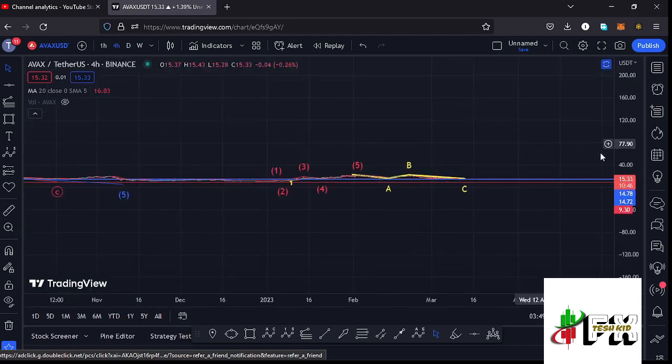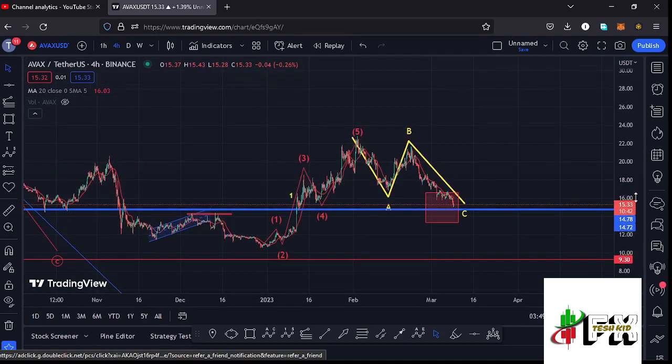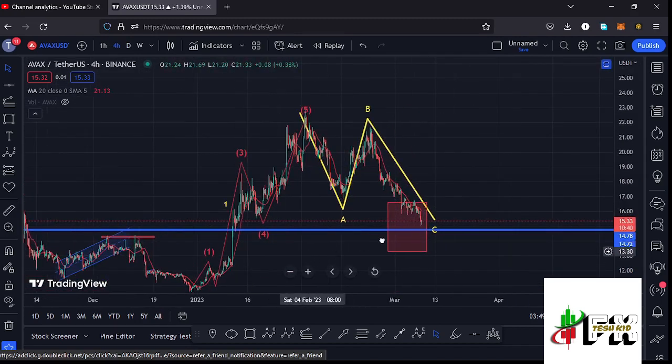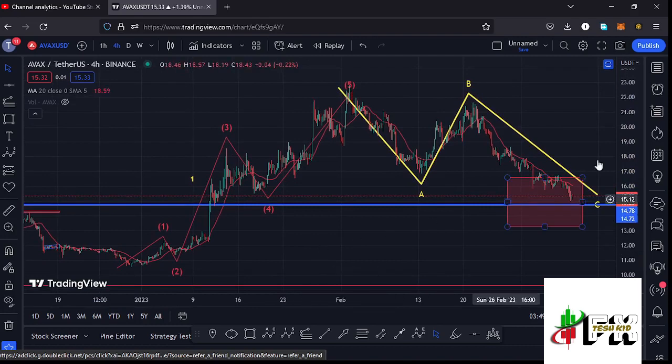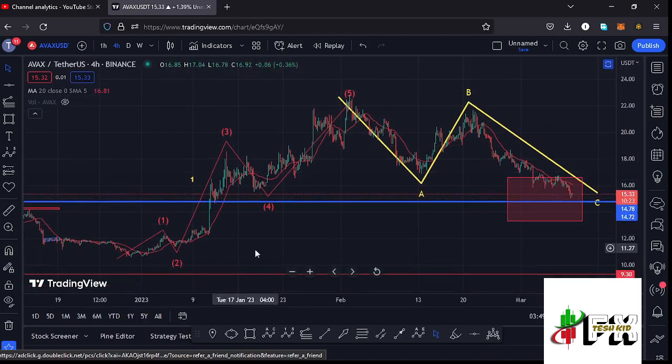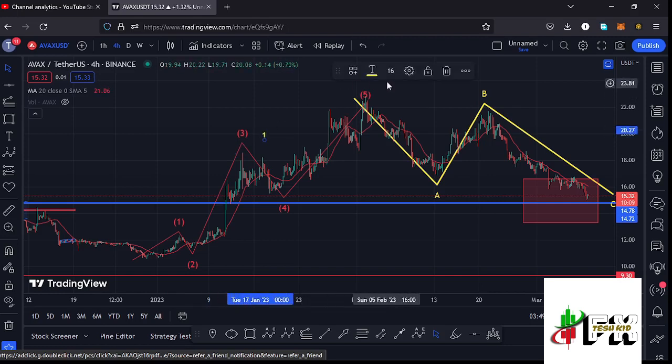And jumping to the 4-hour chart for further analysis and also to give you the short-term scenarios that I'm expecting to play out, basing it on the Elliott wave structures, you can see that after making our lower low at around the $10.51 mark, we started this massive bounce to the upper side in the form of Elliott wave structures, where you can see that I have this Elliott wave structure in red, having that as the first wave, then a wave 2, a wave 3, a wave 4, and then a wave 5, giving us a peak at around the $22.84 mark.